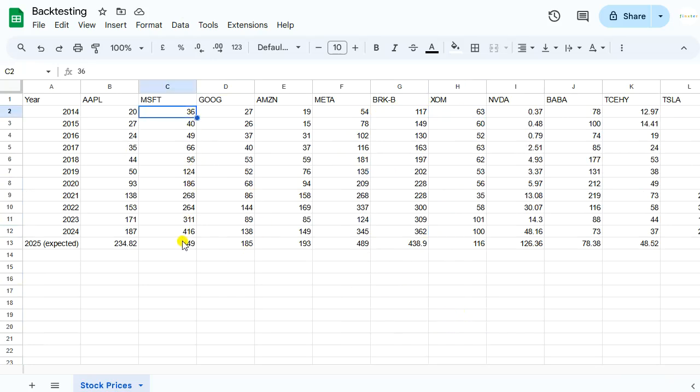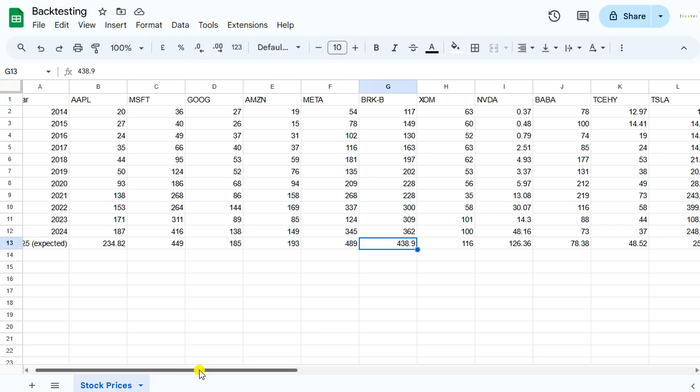Here Microsoft from 36 to 400 is like a 10x. Google 27 to 185. It's not a 10x, but a 5, 6, 7x or so. Amazon from 19 to 190, 10x. Berkshire did not do as greatly because it was already a big company, from 117 to like 400 or something.